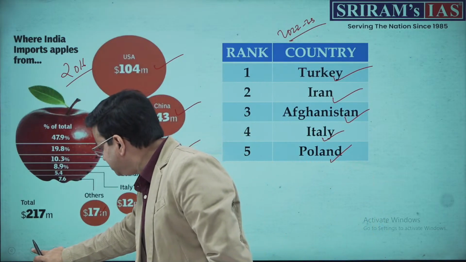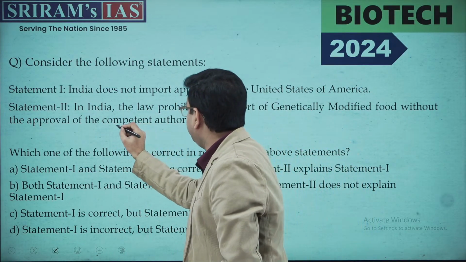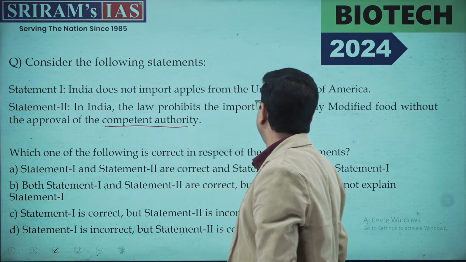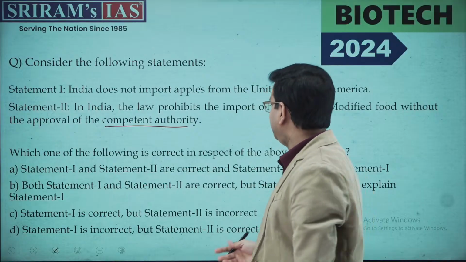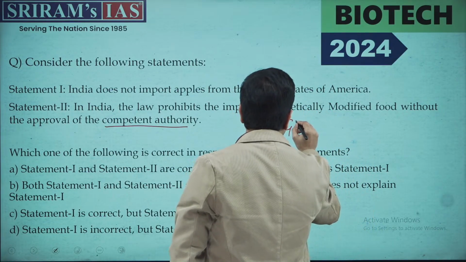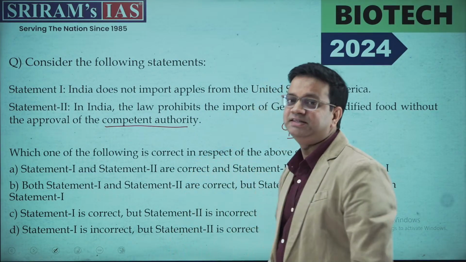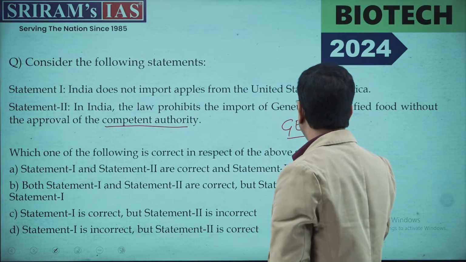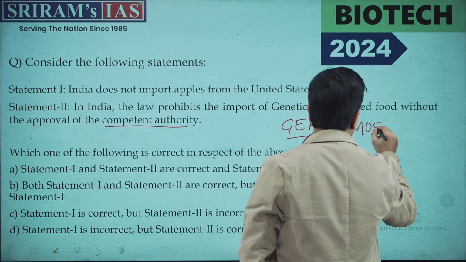Now coming to the second statement, you must be coming across the news that we have a competent body when it comes to genetically modified crops, or the regulation of GM crops. That body is known as the Genetic Engineering Appraisal Committee, GEAC. This functions under the Ministry of Environment, Forest and Climate Change, MOEF.